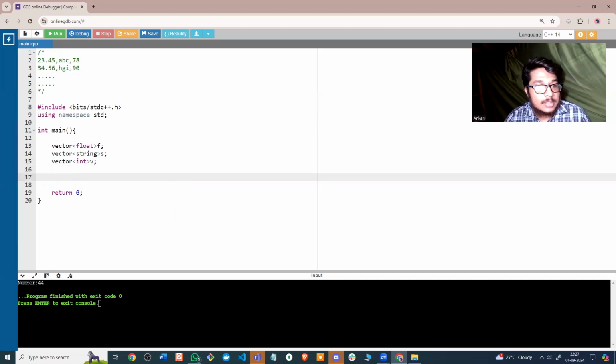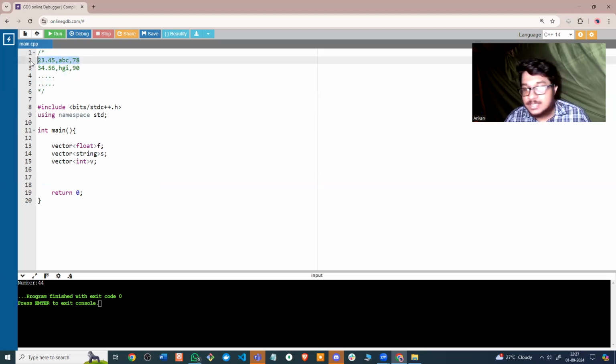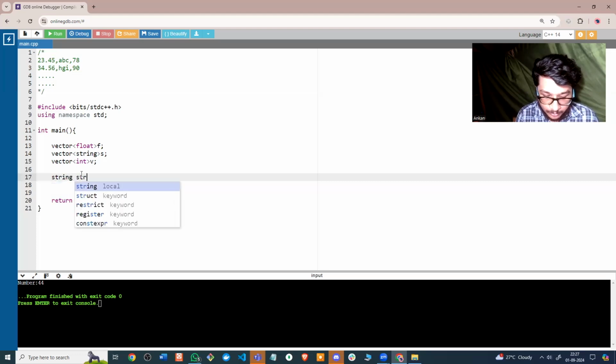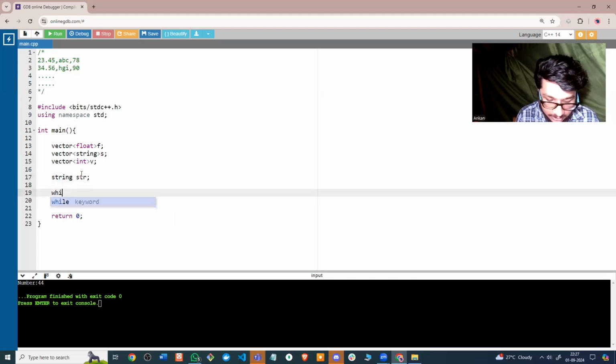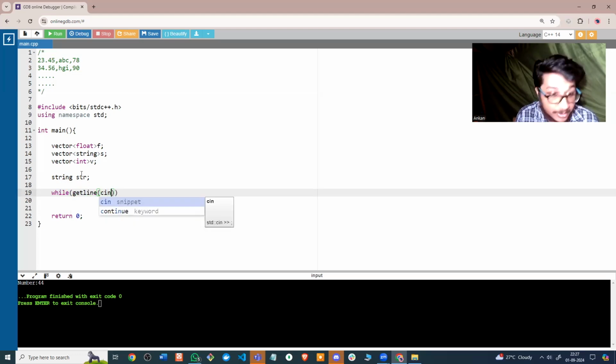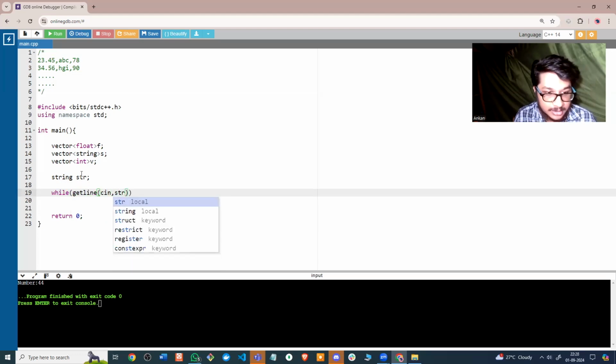So I know that each of these lines is actually a string. Essentially, it's a string, right? So I can check how many times the user is inputting a string through the console from where we are reading this. So I can take a string str or something. And we already discussed how we take an entire line as a string input, right? What was the syntax? It was getline of cin comma the str which we have.